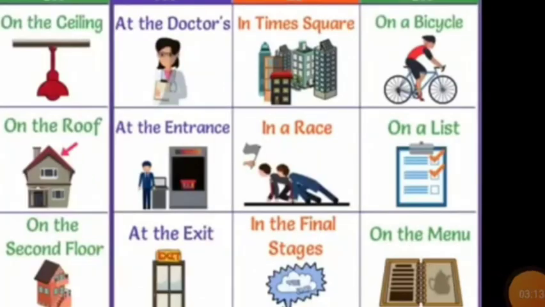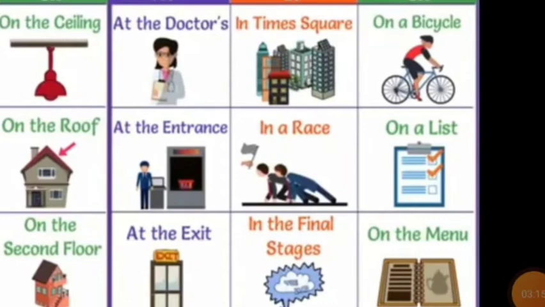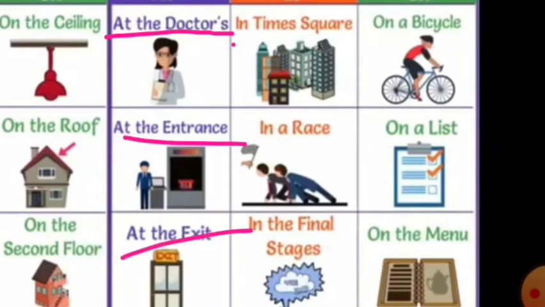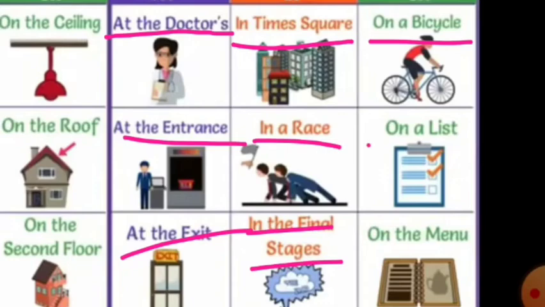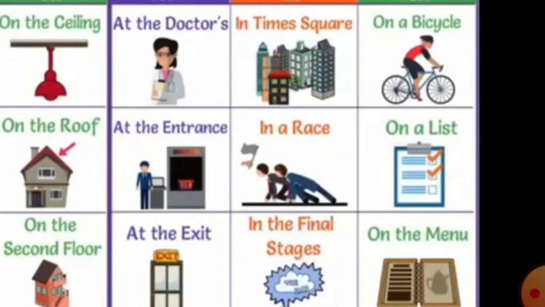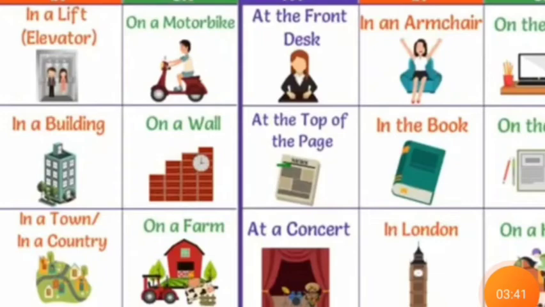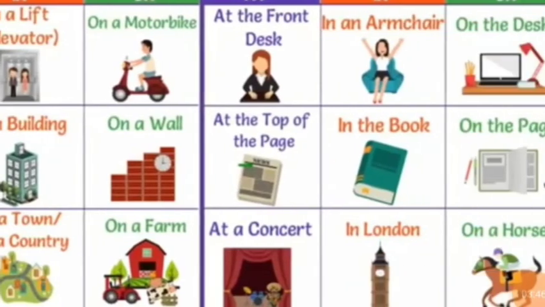See again, at the doctor. If you are visiting someone's place, or talking about a particular place, like at the saloon, at the doctor's chamber, at the entrance, at the exit, in Times Square, in a race, in the final stages, on a bicycle, on a list, on the menu. See how we are using in for all the buildings, like in a building.